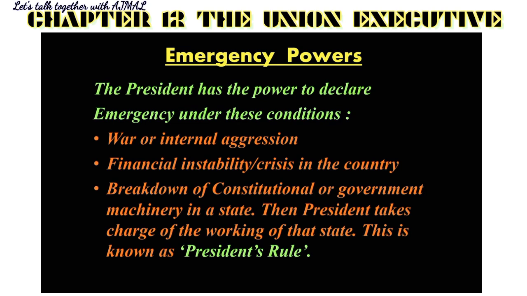So in case of the breakdown of government machinery or the constitutional machinery in any state, the president can take over the charge of the working. He can declare it an emergency in that state, take over the charge, and that will be known as the president's rule until the government comes to power in that state. So these are the emergency powers. You have to know the conditions in which the president can declare emergency: war or civil war or internal aggression, financial crisis, or breakdown of government machinery in a state. So these are the emergency powers that the president holds.